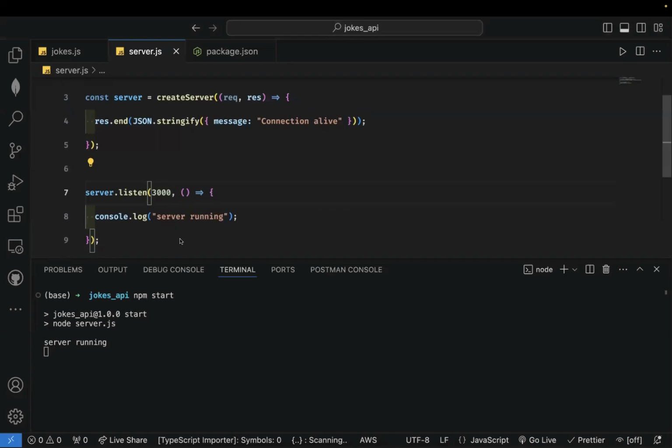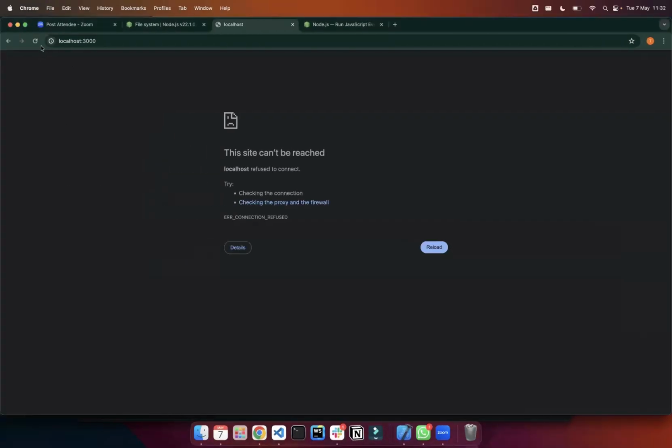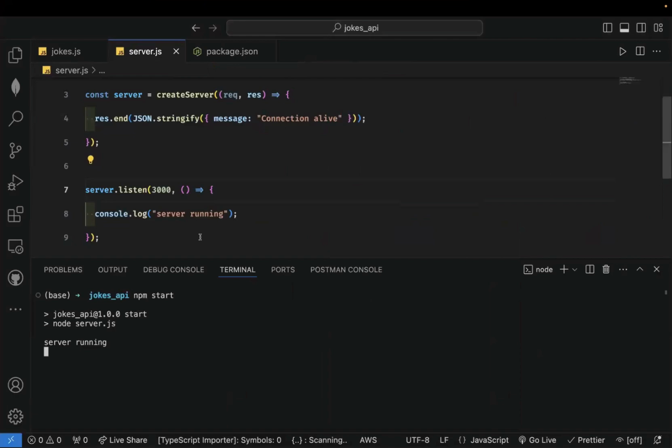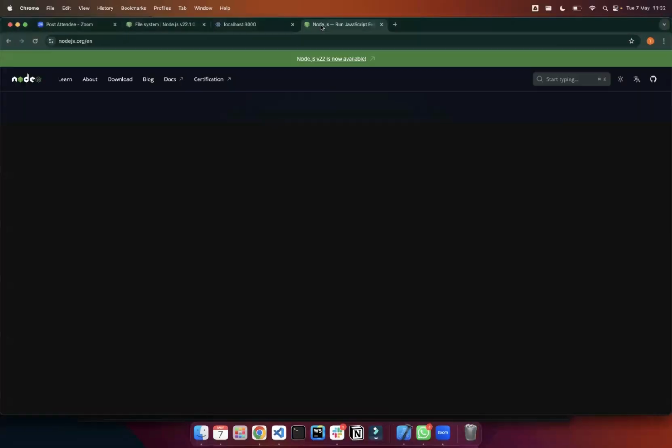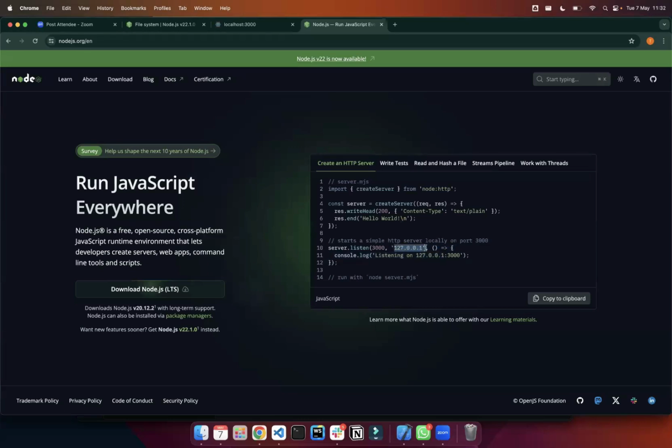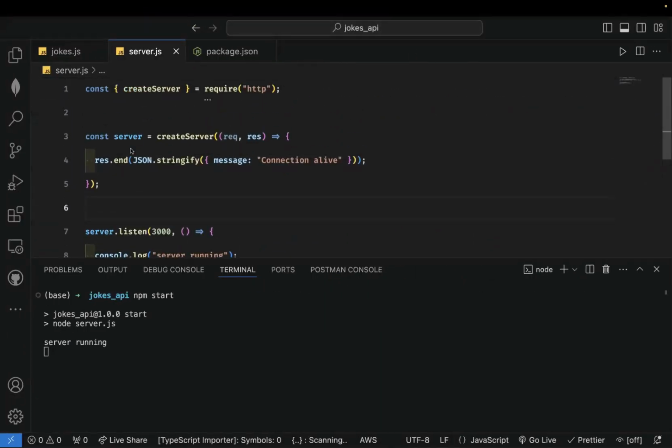Okay, 3,000 running. Right. All right, so correct. So the issue was our localhost. We should have used the IP as you see here. All right, but if you ignore it, it's going to be this by default. Okay, so that is it. So you see now that we have a response here that says message, connection alive. That's the response.